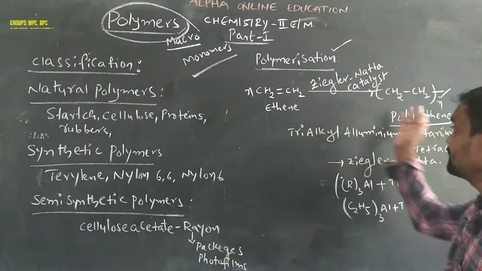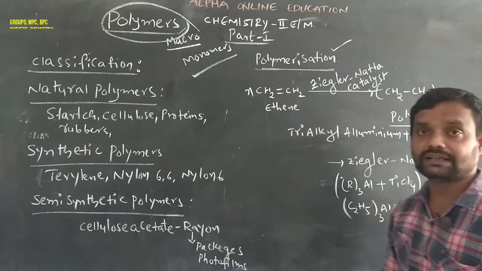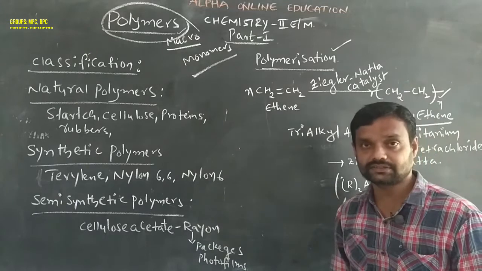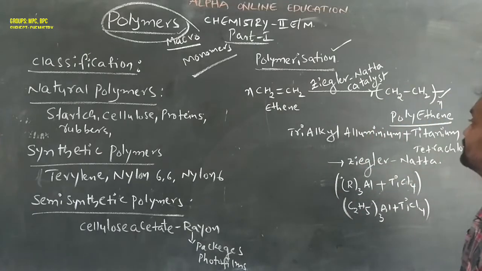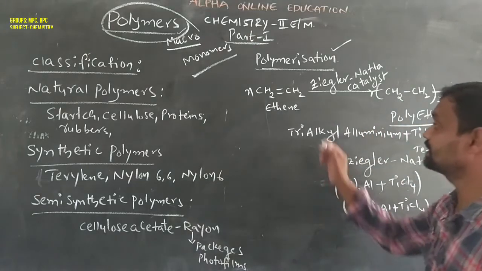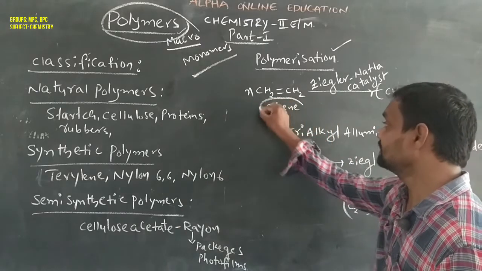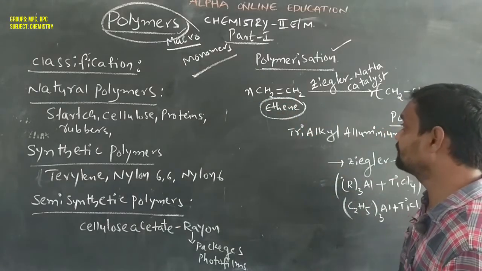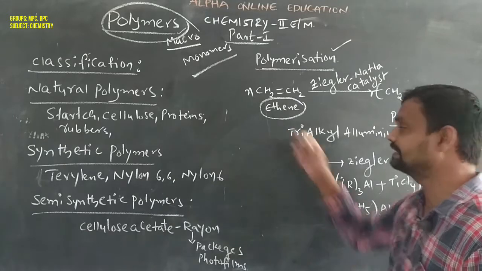So this is the meaning of polymerization and polymers. In the formation of polyethylene, the molecule which acts as the simple molecule, the monomer, is ethene.